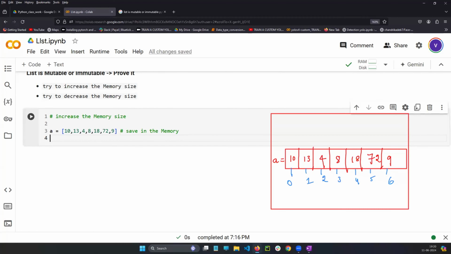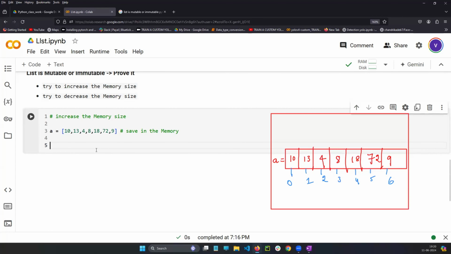If these two things are possible, means it is a mutable. If these two things are not possible, means it is an immutable. Simple logic. If you see the string concept, in the string concept, we can't increase the memory, we can't decrease the memory. The flexibility is not there. Once it is saving in the memory, it is not increasing, not decreasing. So that's why we call the string as an immutable. But according to the internet sources, they are telling like list is a mutable. So let's see.